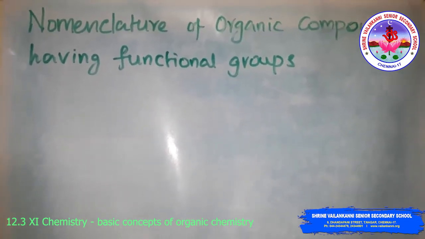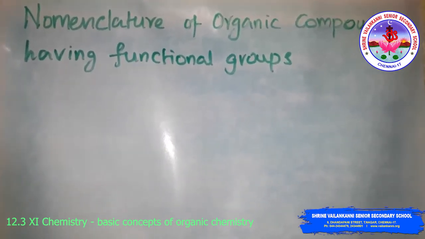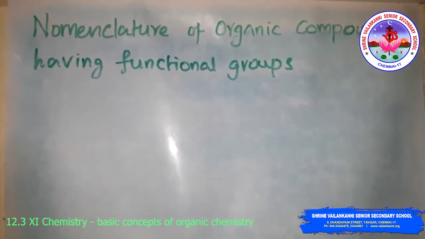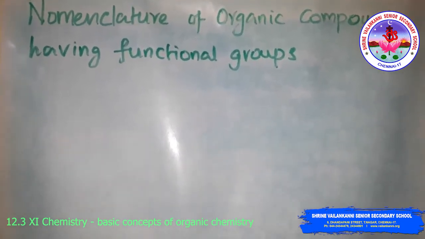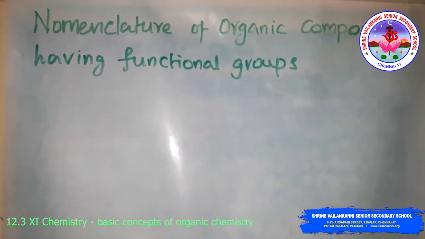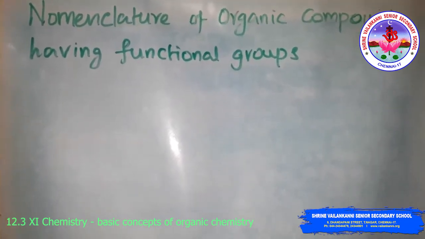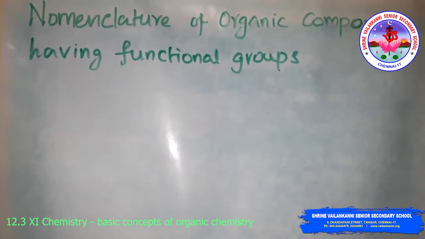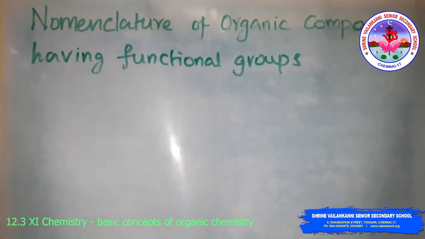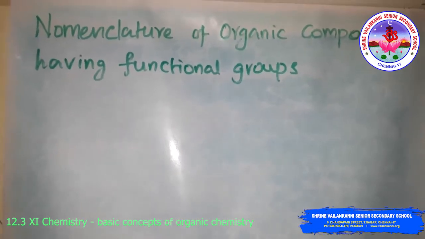The presence of functional groups enables the systemization of organic compounds into different classes. See how to use the prefix and how to use the suffix. Some classes are given in Table 12.4; I will explain that later. First, the functional group present in the molecule is identified, which determines the choice of the appropriate suffix. The longest chain of carbon atoms containing the functional group is numbered in such a way that the functional group is attached at the carbon atom possessing the lowest possible number.